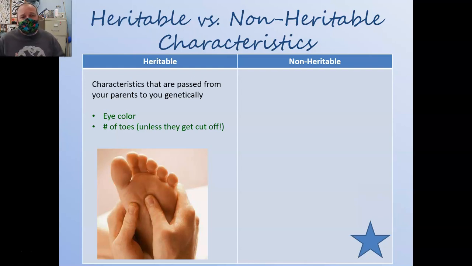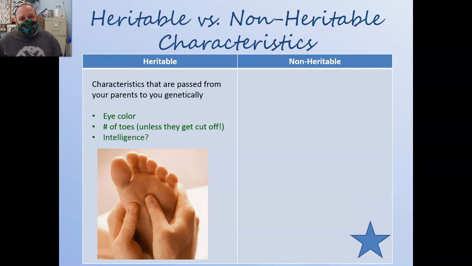Number of toes, clearly something that's also genetic, unless in case you lose one. Most people have only 5 toes per limb. Some people have 6. Axolotls have 4 on their front limbs and 5 on their hind limbs. These are all heritable characteristics.